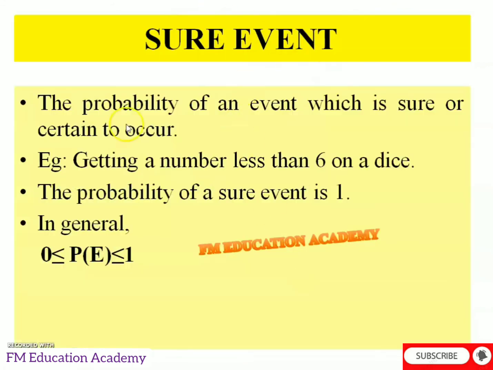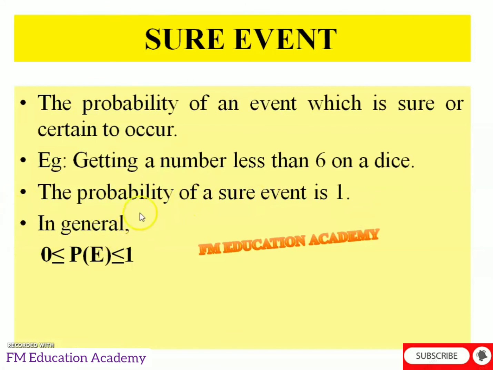Now, what is a sure event? An event which is sure or certain to occur, that is, 100% it will occur, is called a sure event. For example, when we toss a die, we have 6 faces on it, right? So getting a number less than or equal to 6 is a sure event, because we can have 1 or 2 or 3 or 4 or 5 or 6. That is, from those 6 only, we will get one face. That is 100% sure. That is why getting a number up to 6 on a die is a sure event, and the probability of a sure event is always 1.